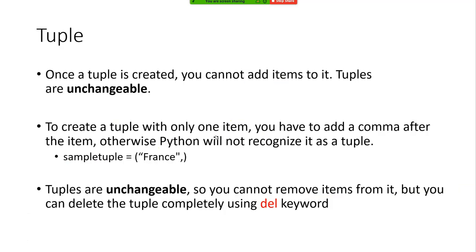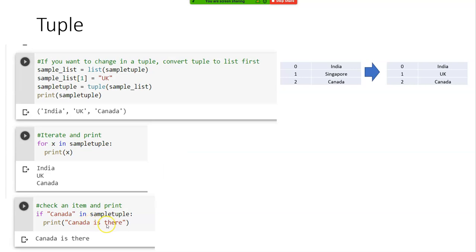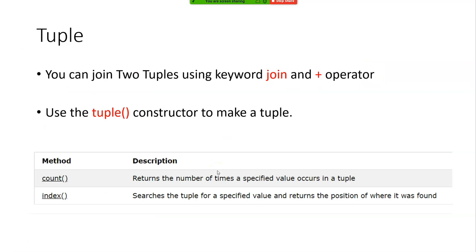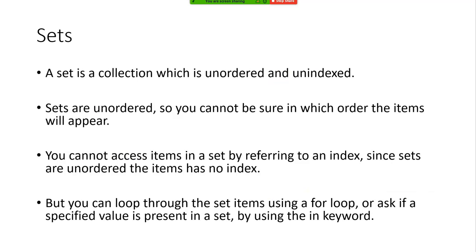Remember, we checked if Canada is there. Using count, we can check how many times Canada is there, assuming Canada were to be repeated. Index searches the tuple for a specified value and returns the position of where it was found. Remember, I want all these things whenever I create. So much on tuple.